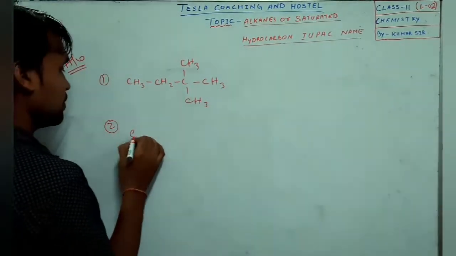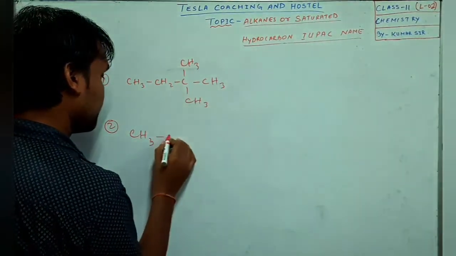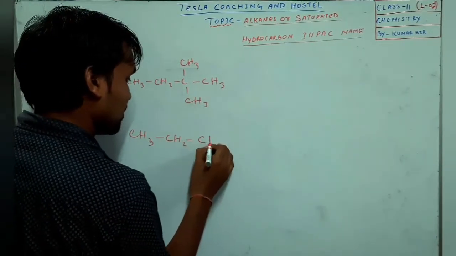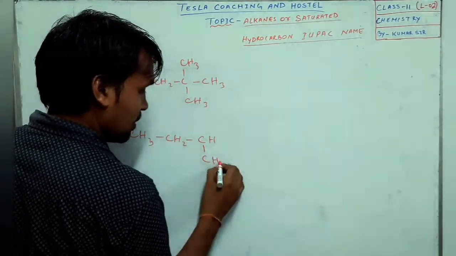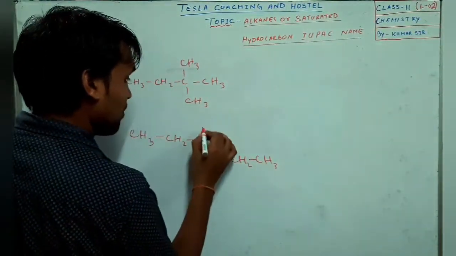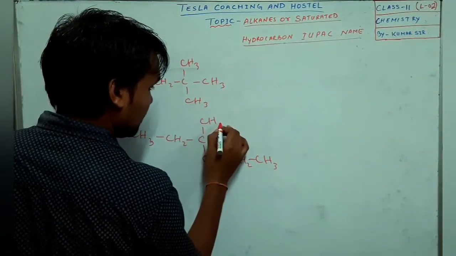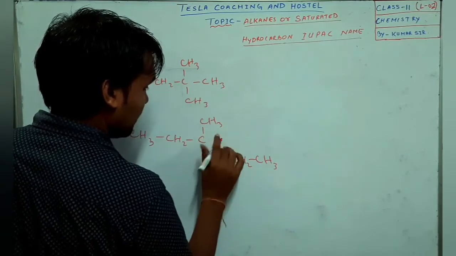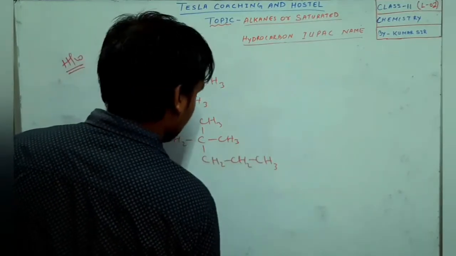Number 2, CH3, CH2, CH, CH2, CH2, CH3, CH3, and here it is CH3.